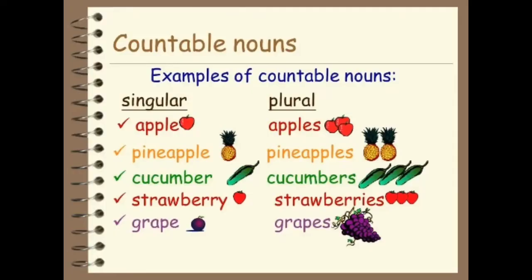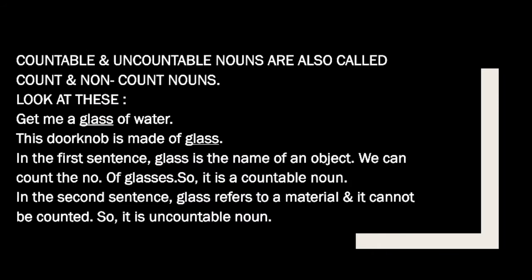Some examples of countable nouns are, just see, singular and then plurals are given. Apple, plural will be apples. Pineapple, pineapples. Cucumber, cucumbers. Strawberry, strawberries. Grape, grapes. So these are the things which we can count, right? So these are countable nouns. And students, countable and uncountable nouns are also called count and non-count nouns. That means countable nouns are also called count nouns and uncountable nouns are also called non-count nouns. You should know, don't get confused, right?